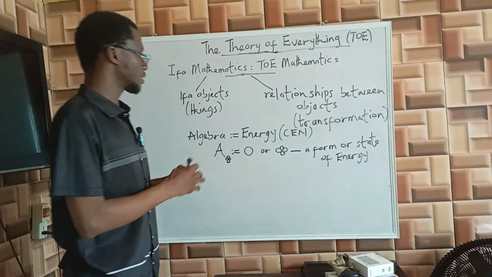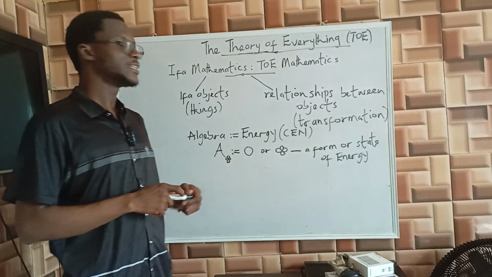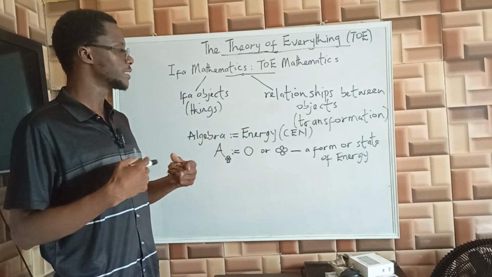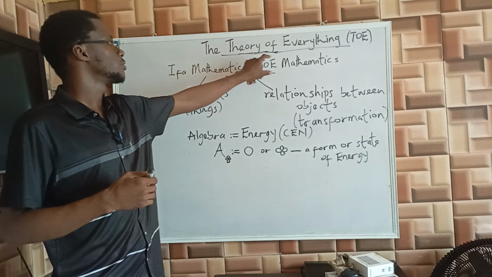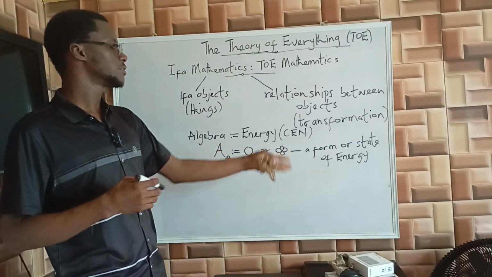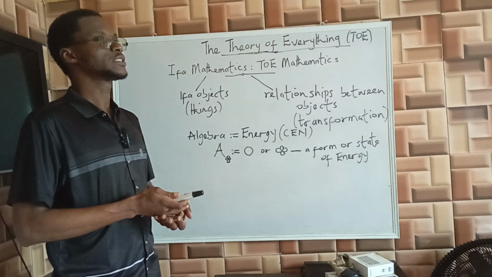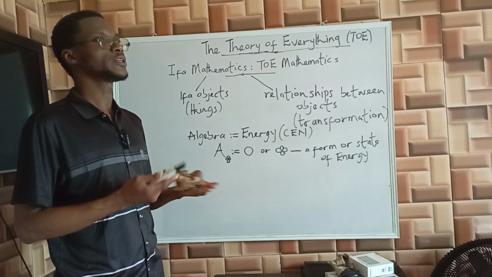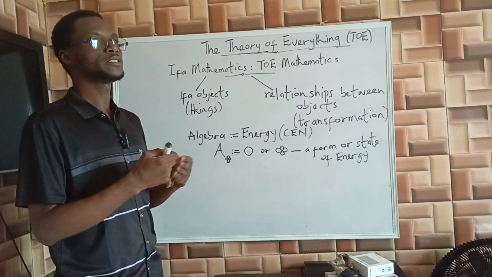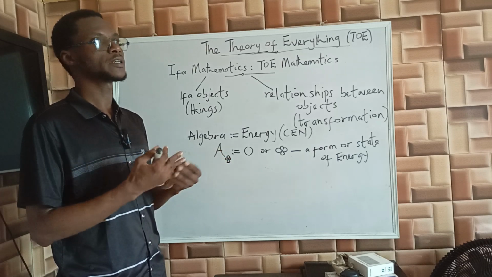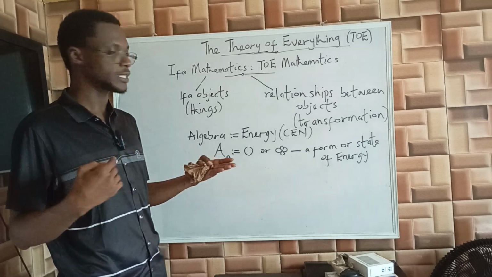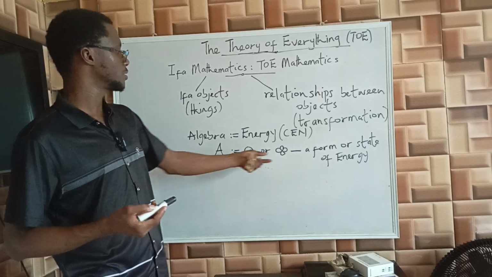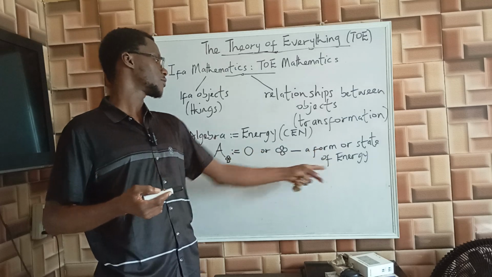Now, this is the universal definition of any entity, any element of nature studied in Ifa mathematics or theory mathematics. Whether we are studying maths, English, chemistry, biology, physics, even the intersection of biophysics, biochemistry, biomathematics, any field of knowledge at all, this is our universal definition. We define it as a form or state of energy.